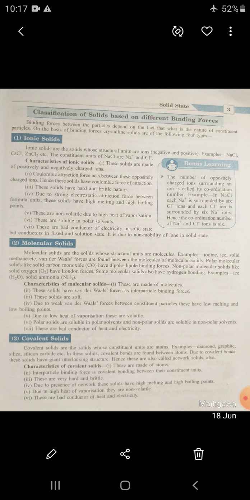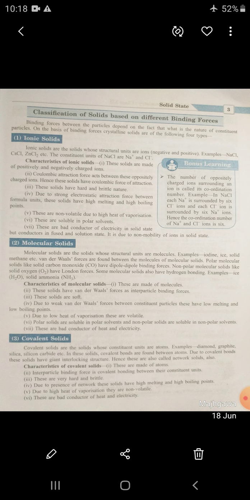So, dear student, the characteristics of metallic solids: they are made of metal atoms first. Just like covalent solids are made up of atoms, metallic solids are made up of metallic atoms. The metallic solid interparticle force is a metallic bond. Metallic bond means exchange of electrons and a force of attraction.